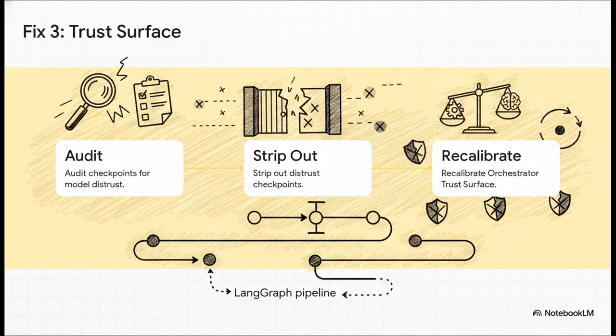The fix here requires an immediate recalibration of your orchestrator trust surface. First things first, audit your existing checkpoints to identify which ones exist purely because you simply didn't trust the old model. Second, strip those distrust checkpoints out of your LangGraph pipeline entirely. Just drop them. You only want to keep the checkpoints that require genuine, nuanced human judgment.